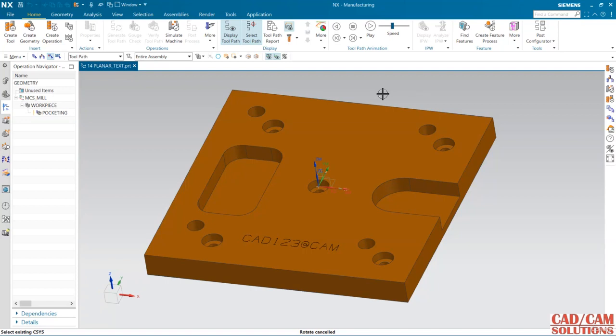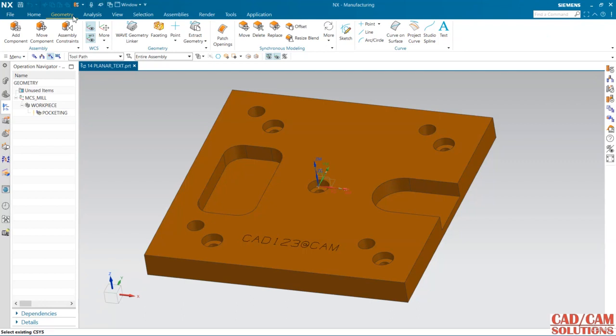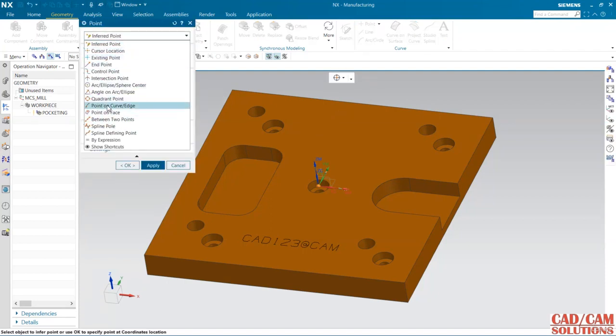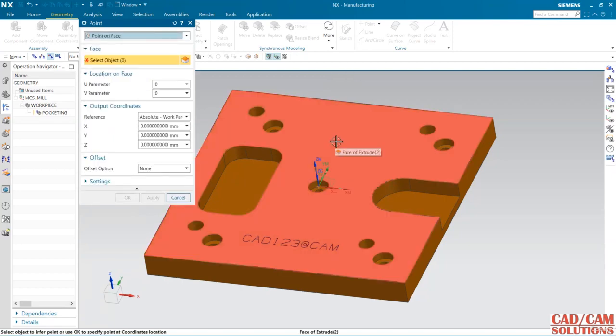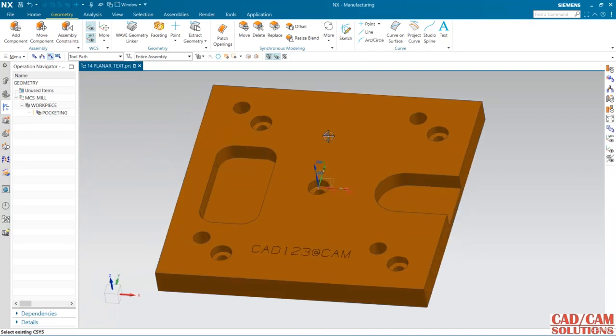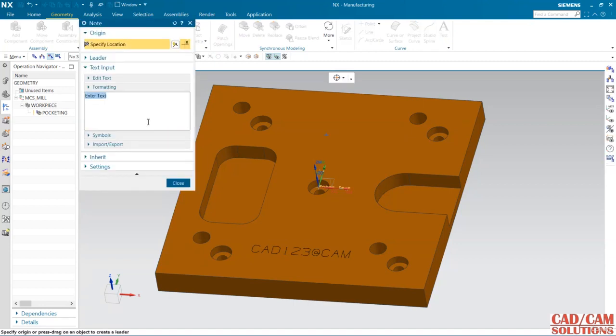So first I'm going to create a text. Go to this geometry and don't use this text. It is a text and I need a node. So this is the node, and first I'm going to create a point for proper placement, point on face. This is the face and the point. Now I want to create a text over this point. So click this node, enter the text.